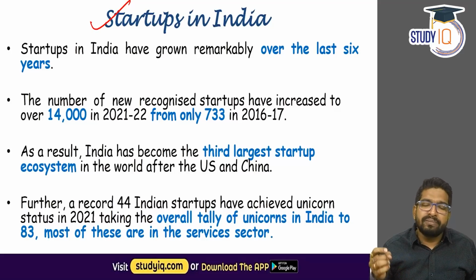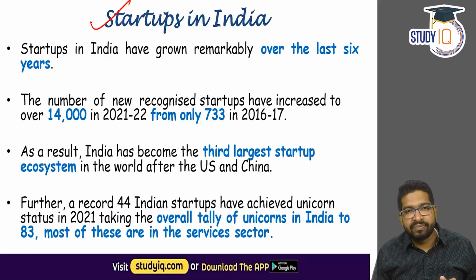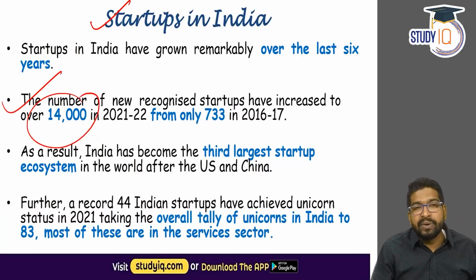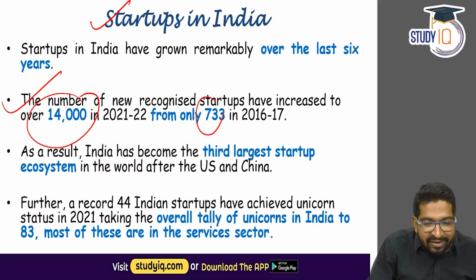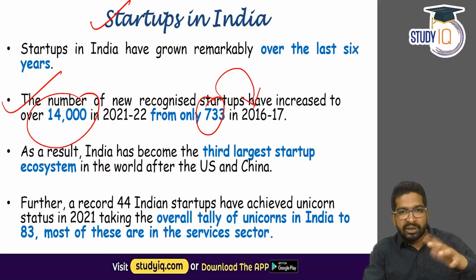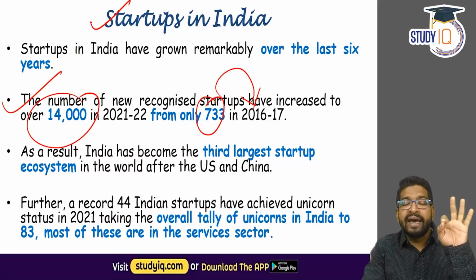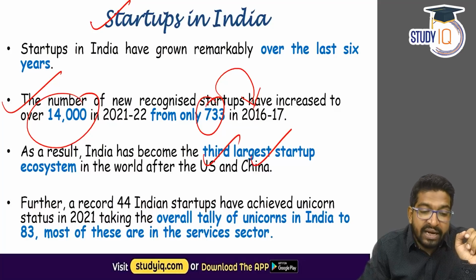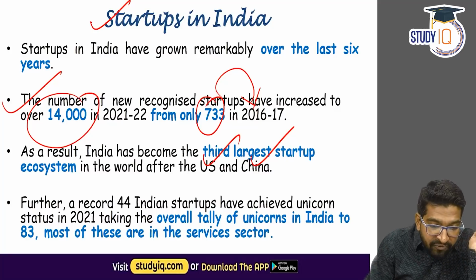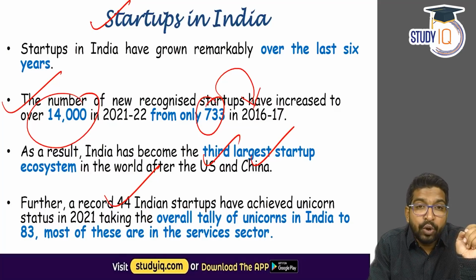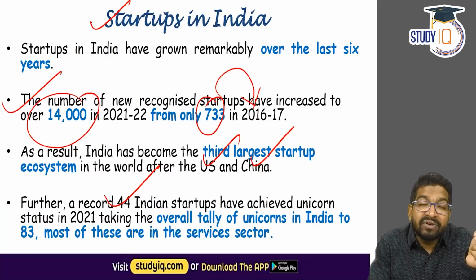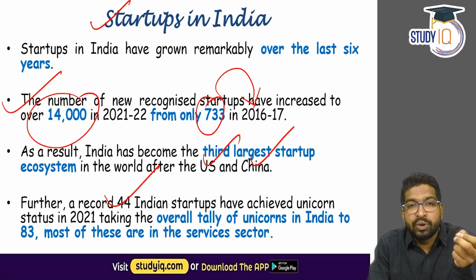Startups in India have seen a remarkable growth in the last 6 to 7 years. The economic survey highlights that new startups have increased to 14,000 in 2021-22. It was a mere 733 in 2016-17. So in the last 5 to 6 years, the growth has been phenomenal. In fact, India is at rank number 3 in terms of startup ecosystem, just behind the US and China. A record 44 Indian startups have achieved the status of unicorn, that means a $1 billion worth company, in 2021 itself. Today in India, we have 83 unicorn startups.